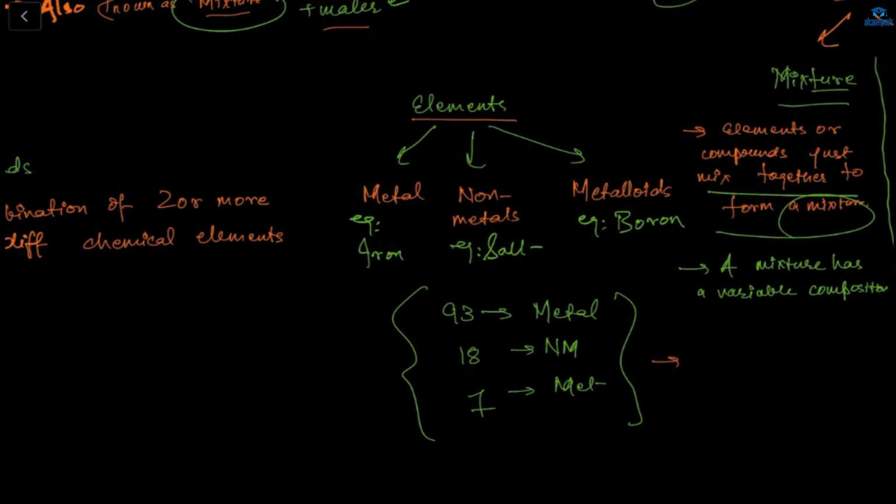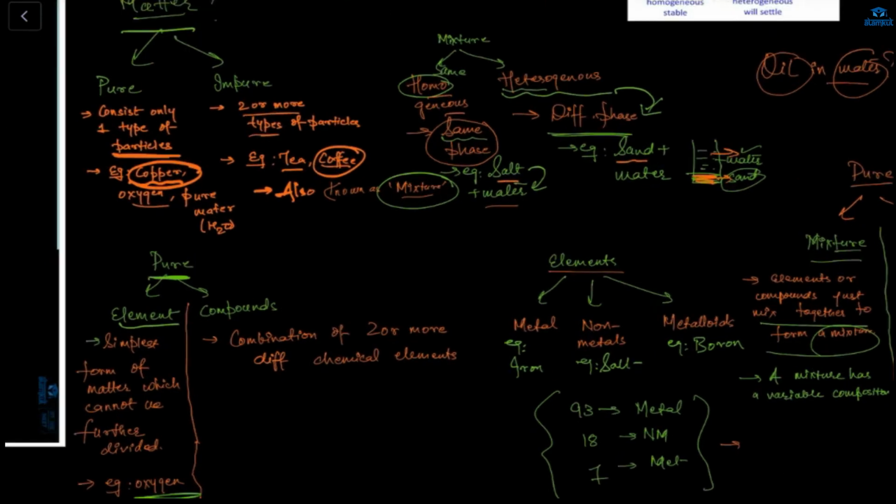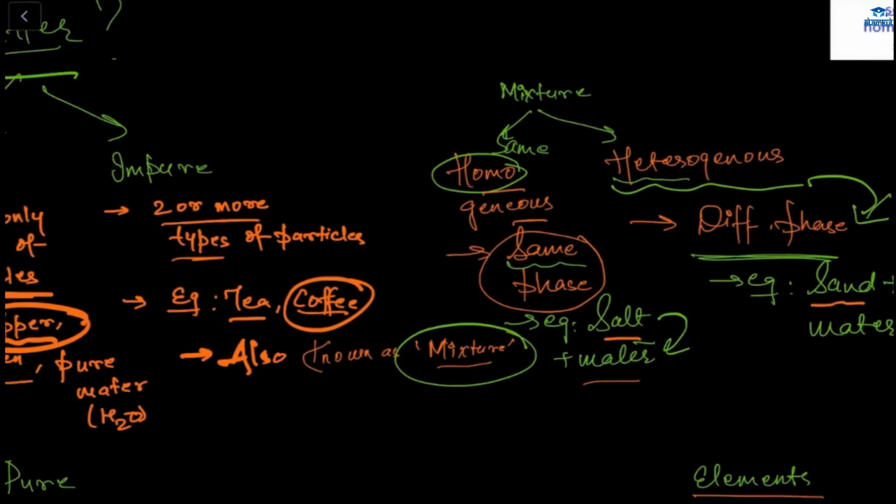Metal is ductile, malleable, and sonorous. Non-metal is neither ductile nor malleable. And what are metalloids? They have properties of both metals and non-metals. Yes, Arham? Razi, getting it? Yes, ma'am. Now, let me summarize: matter, pure, impure; pure, elements and compounds; elements, three parts: metals, non-metals, metalloids. And the impure part is also known as the mixture.